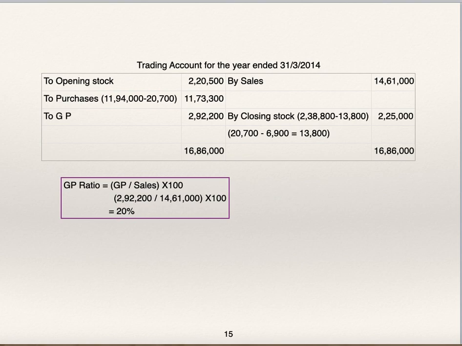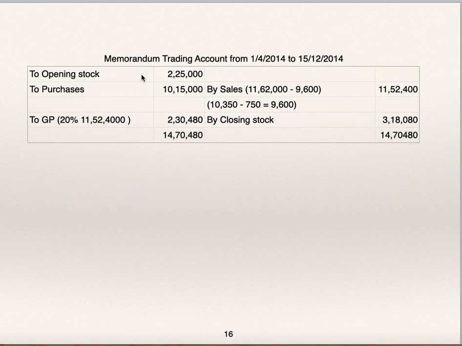Now we'll see memorandum trading account. Opening stock would be 2,25,000 in memorandum trading account. Memorandum trading account from 1/4/14 to 15/12/14. To opening stock 2,25,000. To purchases 10,15,000. By sales, sales are given as 11,62,000.